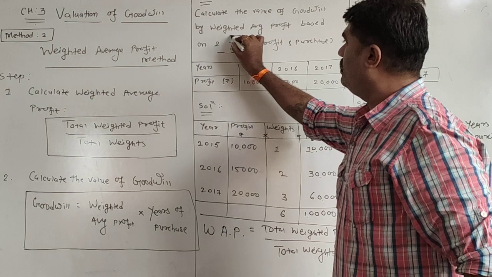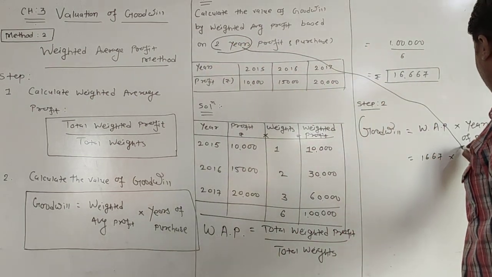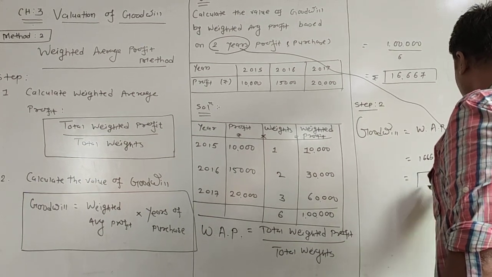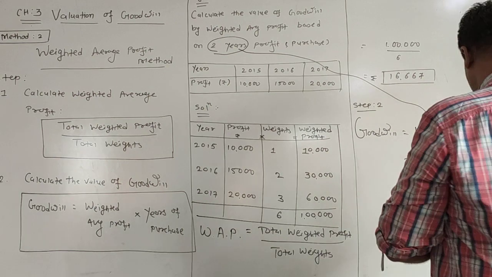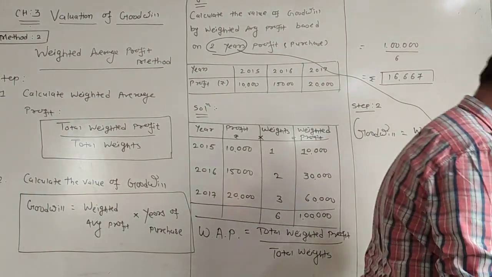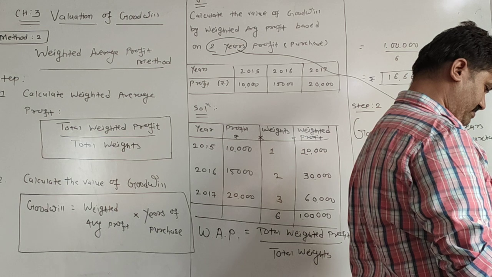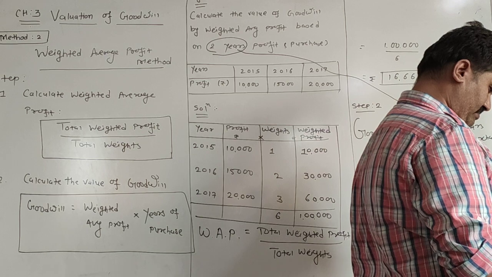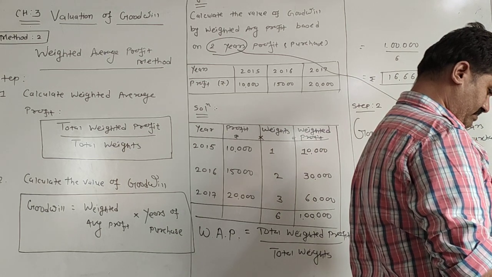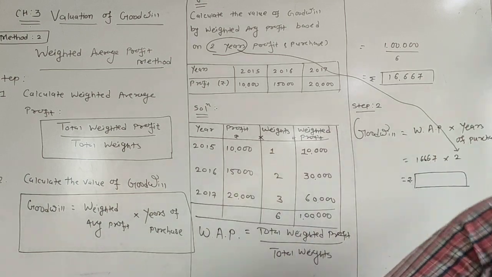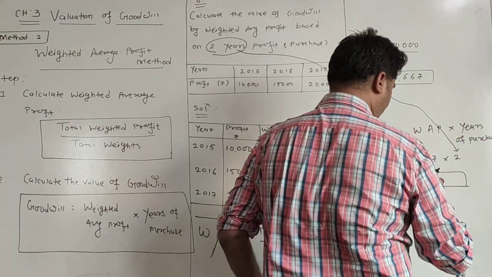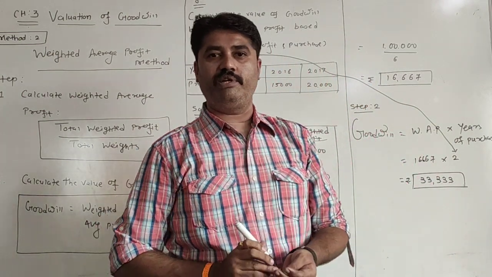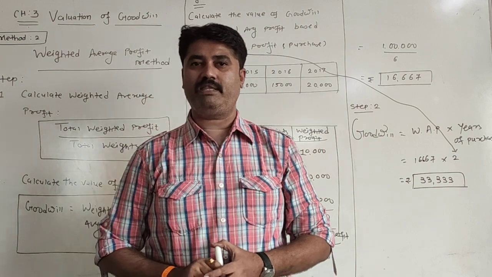Here it is 2. If we multiply with 2, we will get the value of goodwill, and it is 33,333.33. So this is the end of the method.